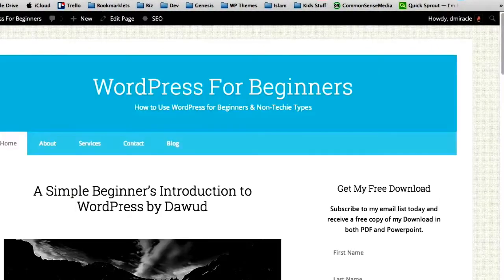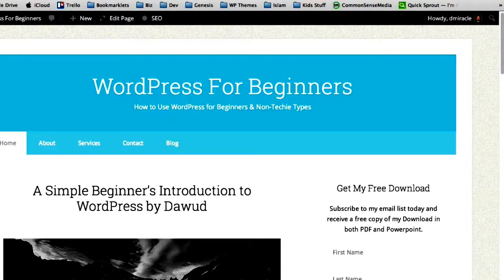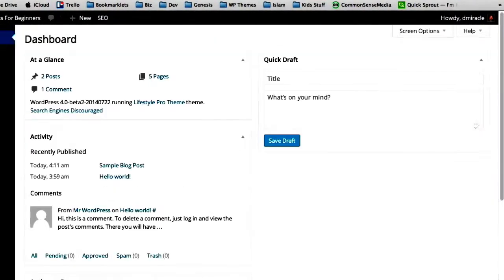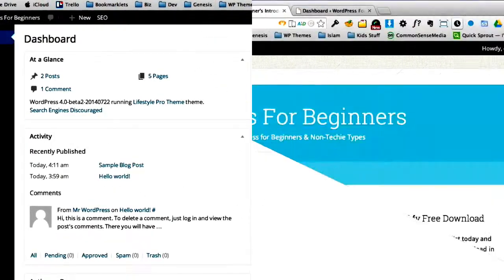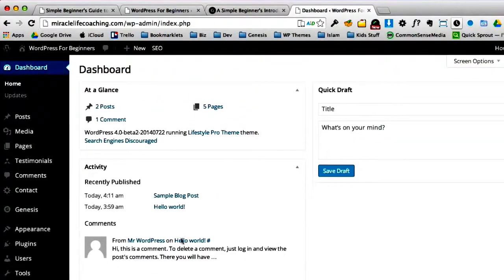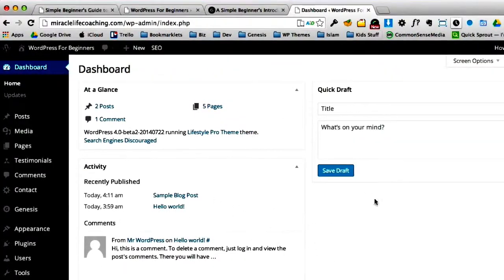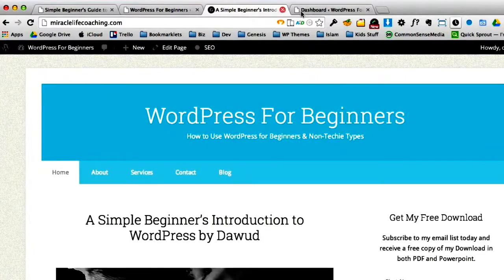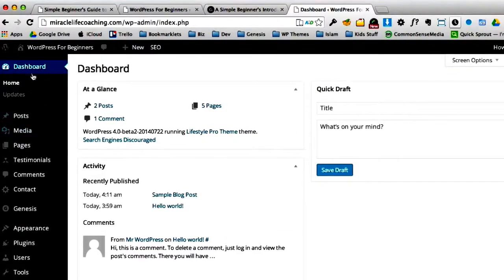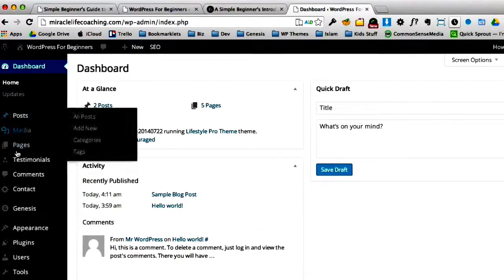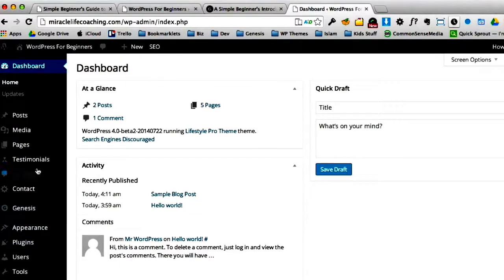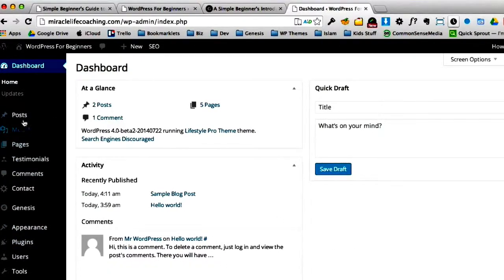And I wanted to also say that I'm just bouncing back and forth here between these tabs in my browser. This is behind this, and this is the back office, some people call it, where we make all the updates and changes to this. So as you come to the dashboard, you'll find some areas down the left-hand side where you'll spend your time. And we're only going to get into a few of these.